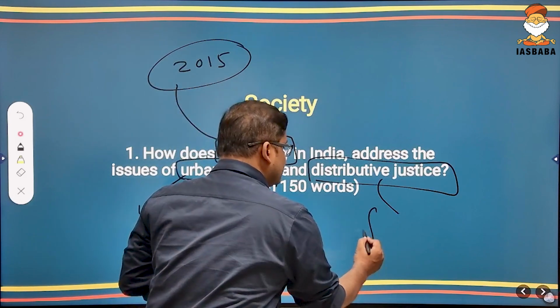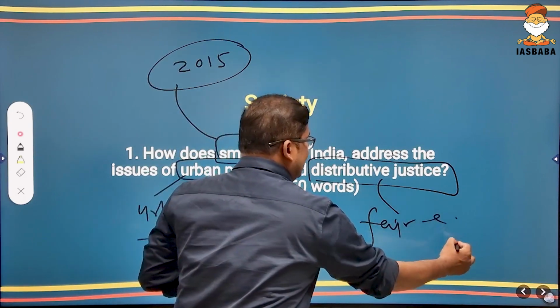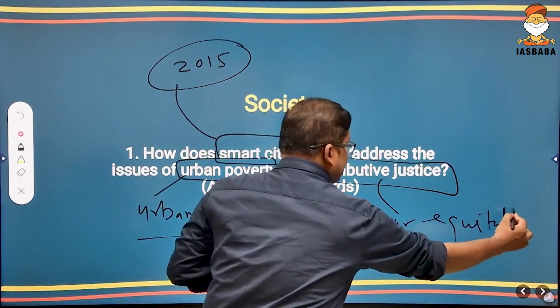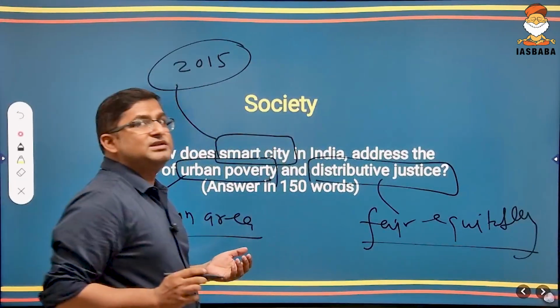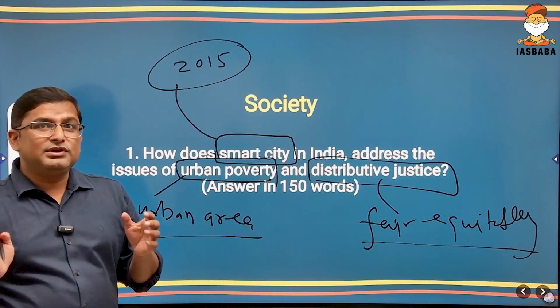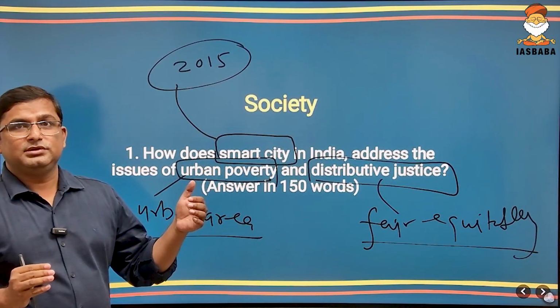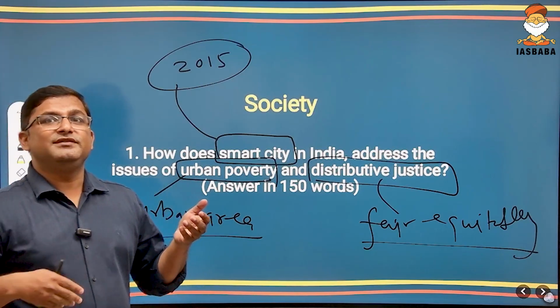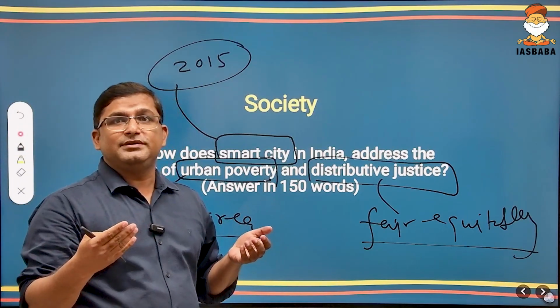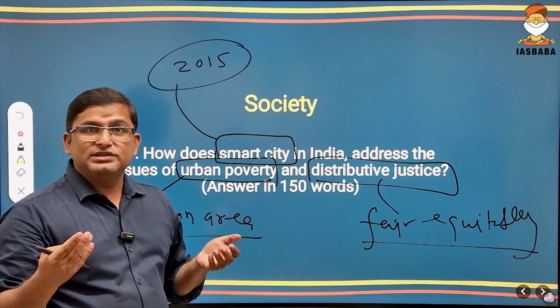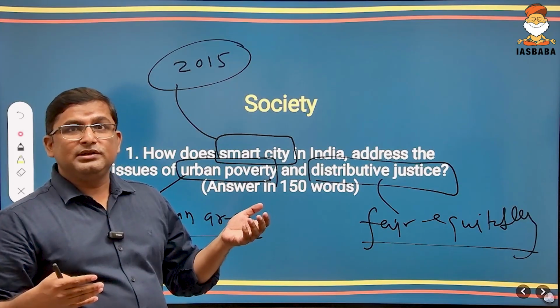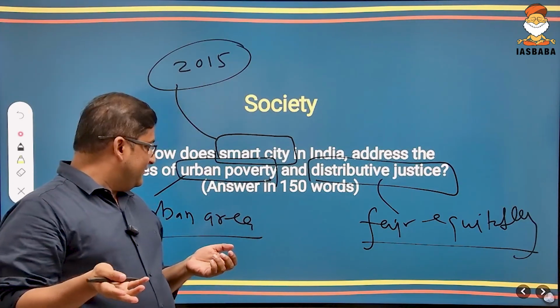It means the country's resources should be fairly and equitably distributed among all sections of society based on equitability, not equally distributed. So that is distributive justice: whether people are able to participate in the process of development, in the process of governance, and whether they are getting the fruit of the benefit of development.